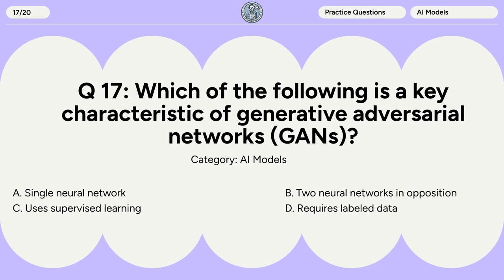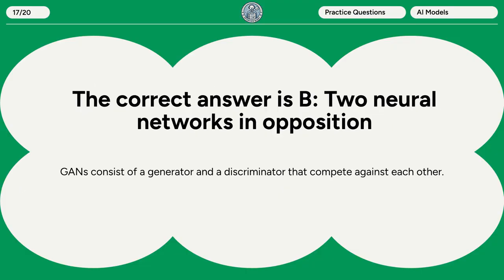Question 17. Which of the following is a key characteristic of generative adversarial networks? A. Single neural network. B. Two neural networks in opposition. C. Uses supervised learning. D. Requires labeled data. The correct answer is B. Two neural networks in opposition. GANs consist of a generator and a discriminator that compete against each other.